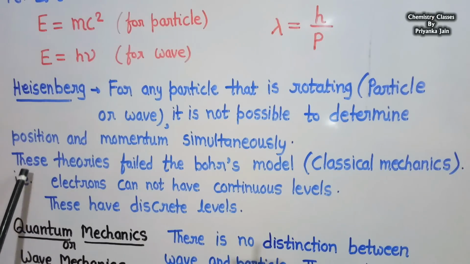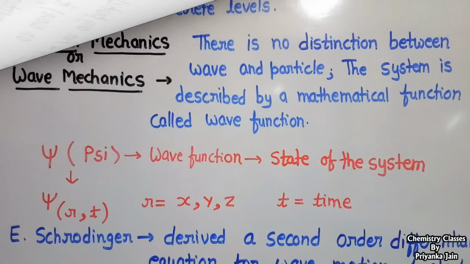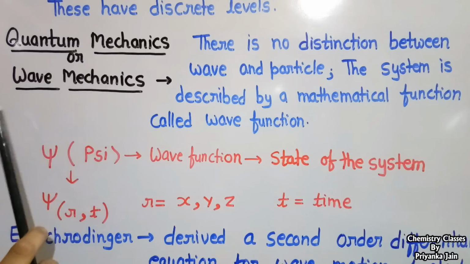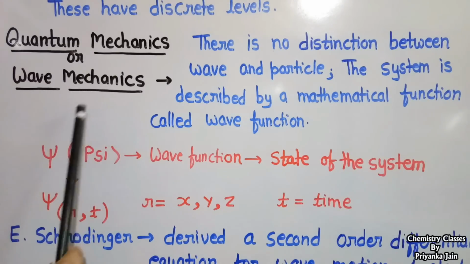But due to these theories, Bohr's model failed, or classical mechanics failed, because the electron behaves as a particle as well as a wave. So we cannot say that the electron has continuous levels. It cannot have continuous levels. It will have discrete levels. So a new theory came into existence, that is known as quantum mechanics or wave mechanics.